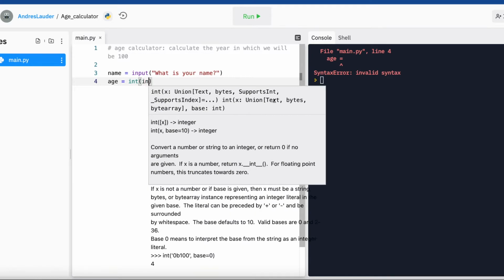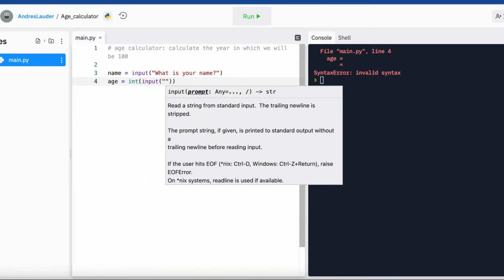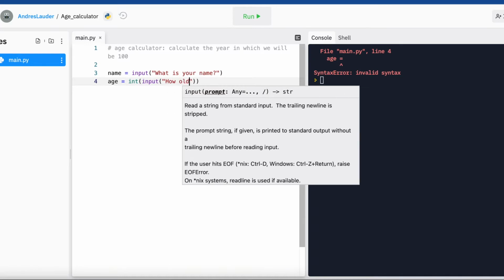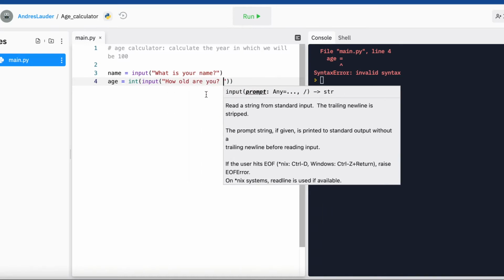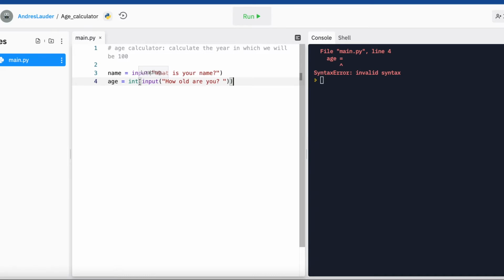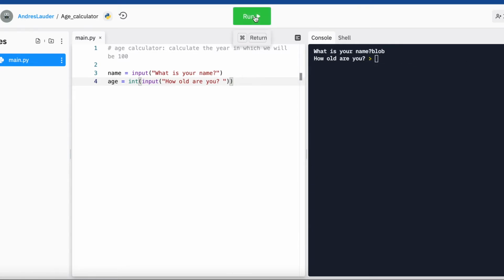This input is going to include an integer, because we're going to ask, how old are you? And typically, an age is a number, which is an integer. If this were a string, that wouldn't make sense, and this will be helpful later on when we get to the math part. So if I were to run this, you can see how there's no space. It looks ugly. If I type in my name, I don't know, just blob, something weird, you can notice there's a space here, because that's what I included. Always keep that in mind with your input statements. So here we have two inputs, two variables.